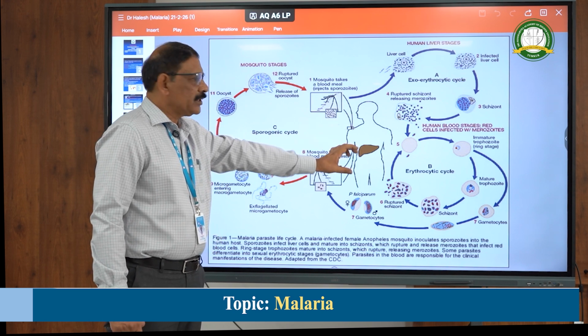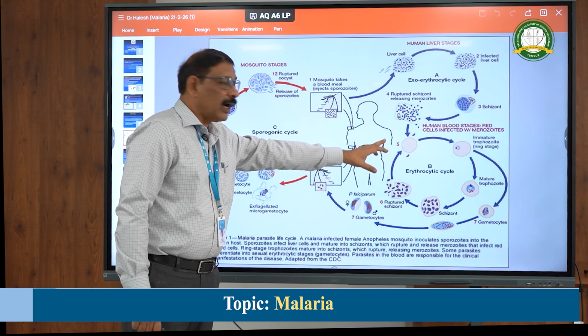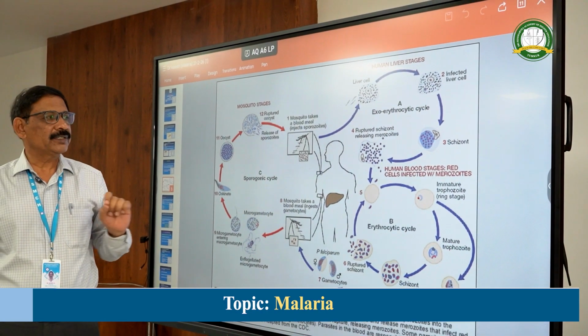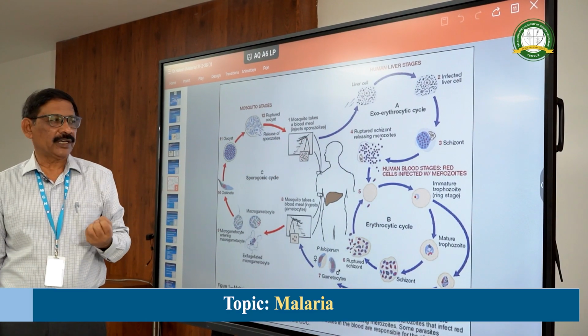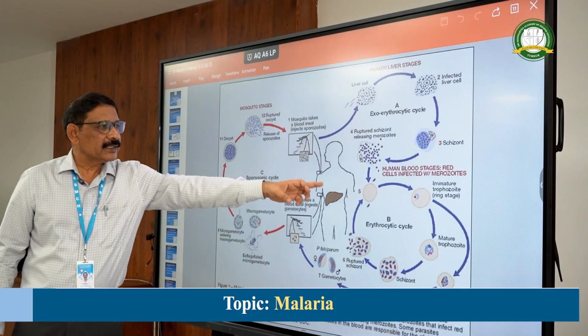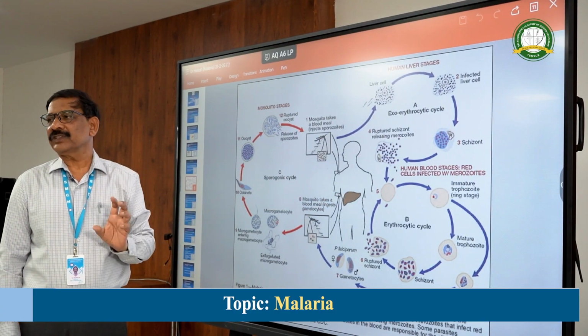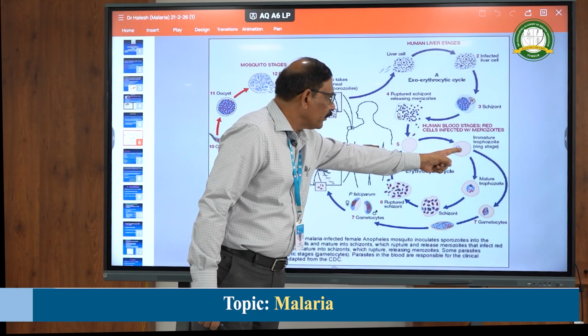In the RBCs, all the merozoites ruptured from the liver cell attack the RBCs. They have specific receptors over the RBCs, and the merozoites are taken inside by endocytosis. Once taken inside, we can see the early trophozoite form, which is called the ring form. This is the ring form.